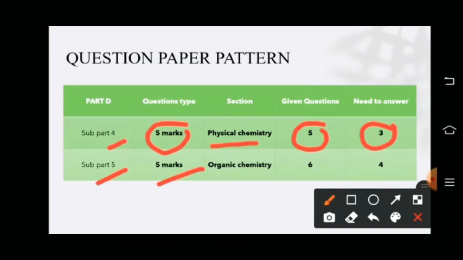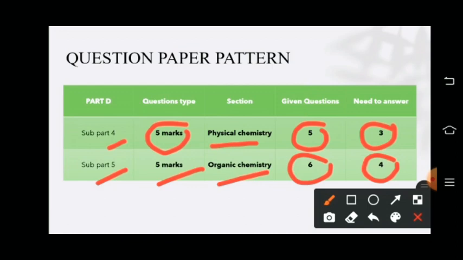Here 5 mark questions will be given, and these questions come purely from organic chemistry, that is haloalkanes and haloarenes, what we have discussed now. Here 6 questions will be given, and you need to answer 4 questions. So in part D, the fourth part is physical chemistry, and the fifth part is organic chemistry. This is the question paper pattern.